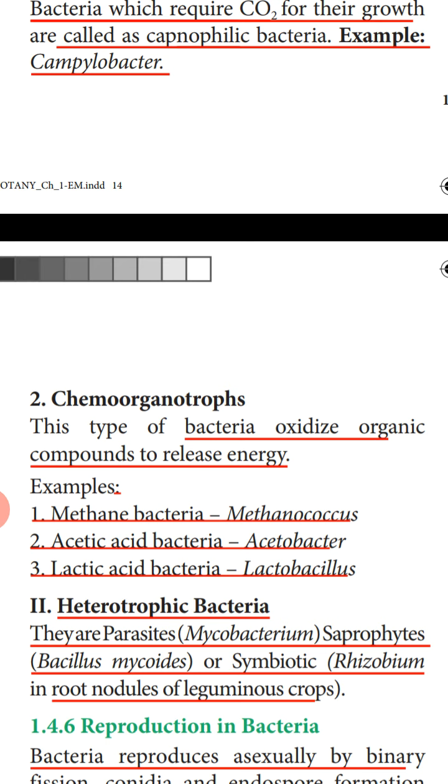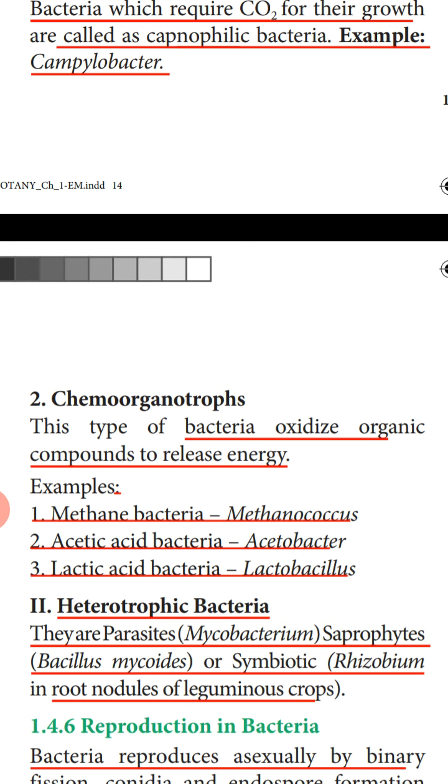Some bacteria show saprophytic mode of nutrition. Saprophytes are the group of bacteria which get the food from any dead organism, and they cause the breakdown of the dead remains.